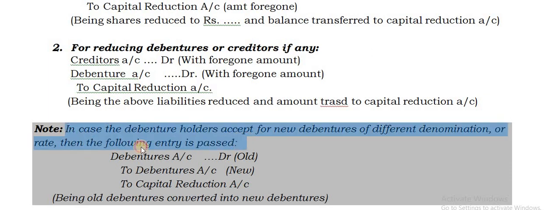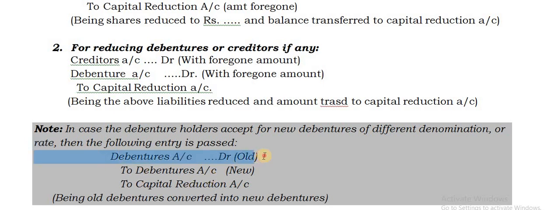In case debenture holders accept new debentures of different denomination, this is very important, or different rate, these two words are important, different denomination or different rate, then compulsorily you have to pass an entry like this, wherein debentures account old is debited, give a credit to debentures account new and to capital reduction account.